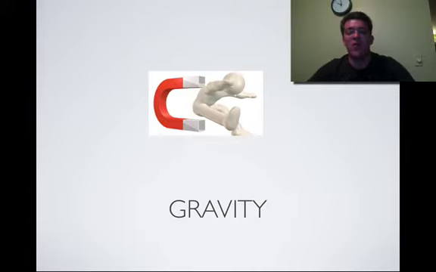Now if you want to find out the speed at which that ball is actually falling, you can take the gravitational force, which is 9.8 meters per second, and multiply that by the amount of seconds that that object was falling. So for instance, if you are watching something and it's falling for, say, about 5 seconds, you count 1, 2, 3, 4, 5. You take that 9.8 meters per second, multiply it by 5 seconds, and that's going to come out to be about 49. That 49 is going to be the speed at which that ball was falling. It's going to be falling at 49 meters per second.